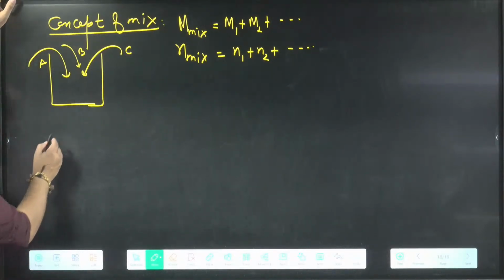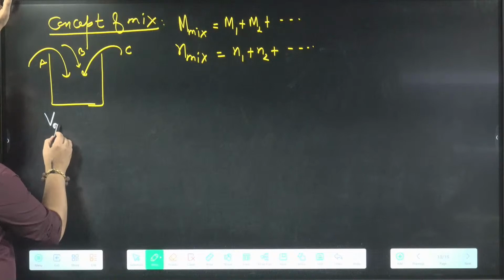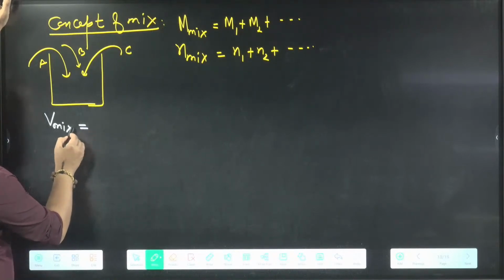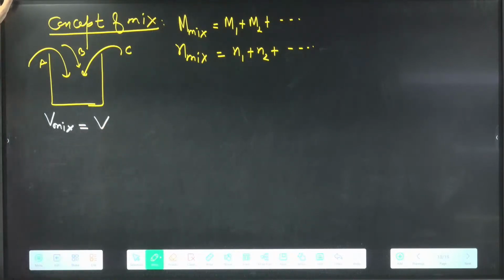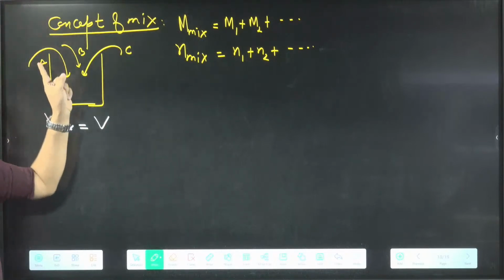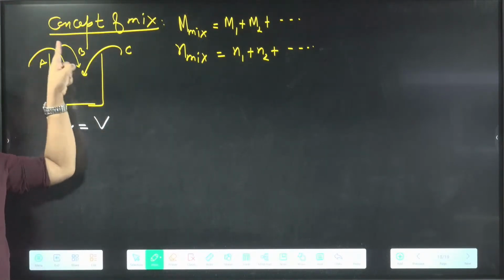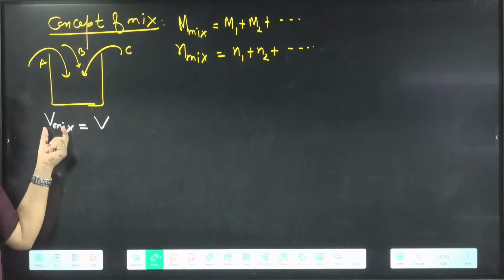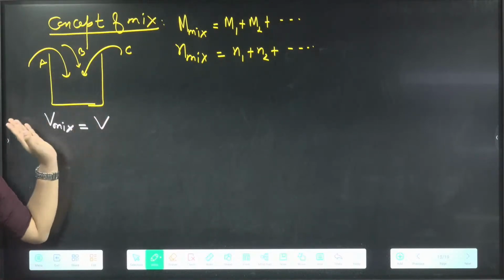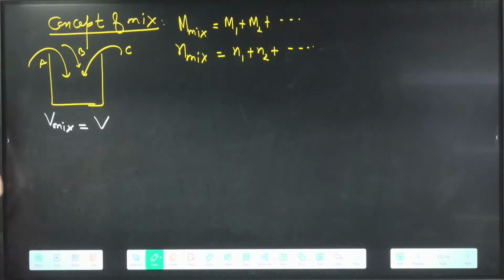Now, in this case, what is the total volume? Total volume is always the volume of the container, where they can move freely. So this is the volume of the container. So V mixture will be equal to V all the time. V mixture is V.